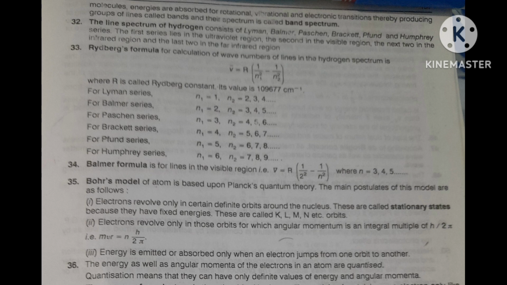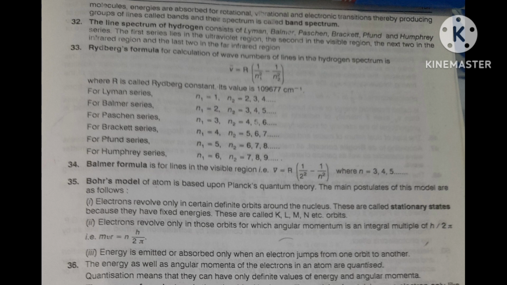Now N1, N2 I am telling you. For Lyman series, N1 is equal to 1, means first orbit. N1 means the smaller orbit, and N2 means the bigger orbit.